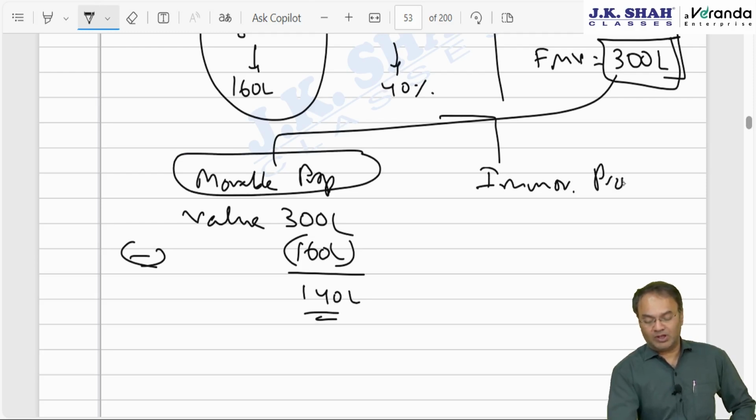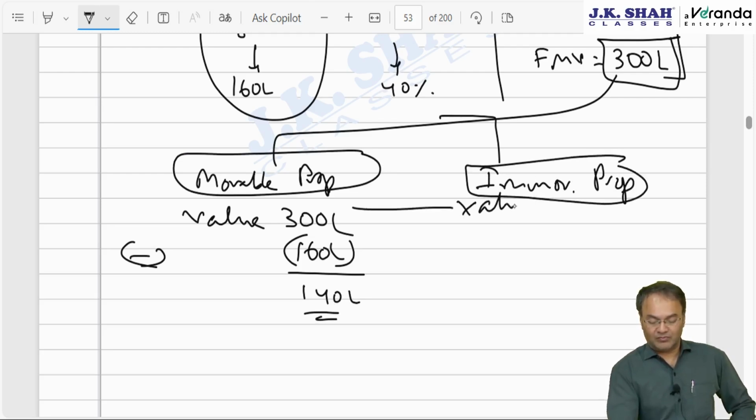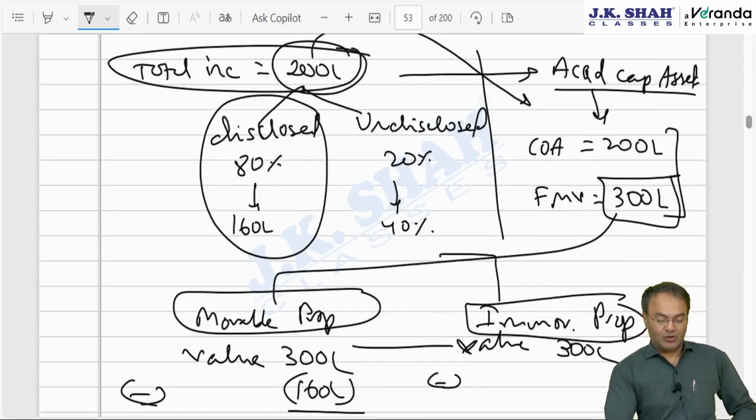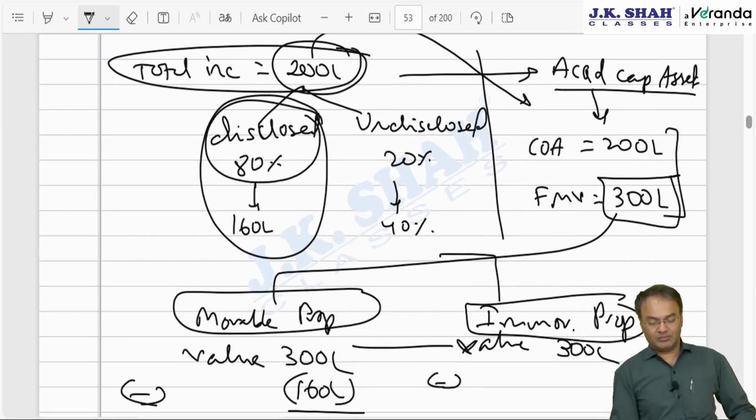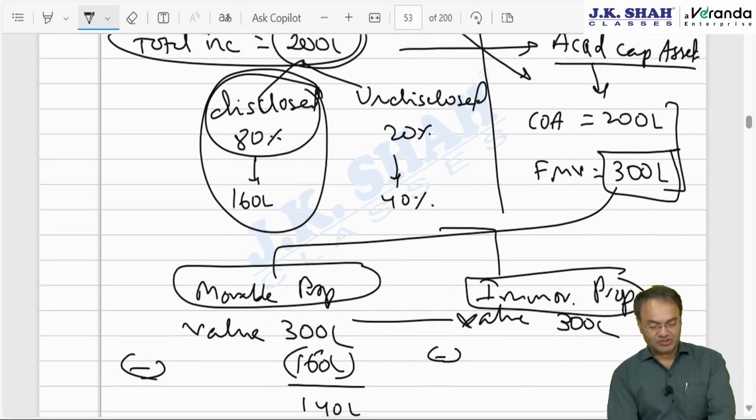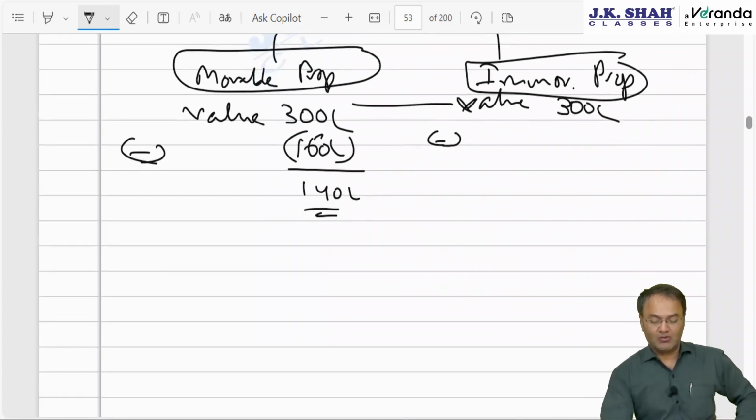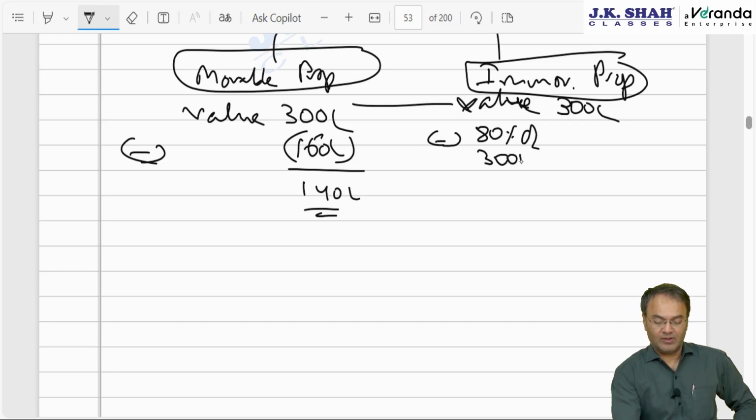For immovable property, the value is the same, 300 lakh, but now what you deduct is proportionate. What proportion of income was disclosed? 80%. So now 80% of the value shall be reduced: reduce 80% of 300 lakh.